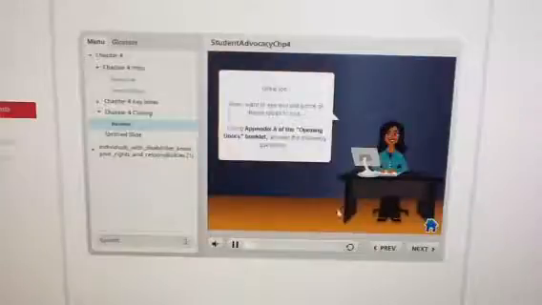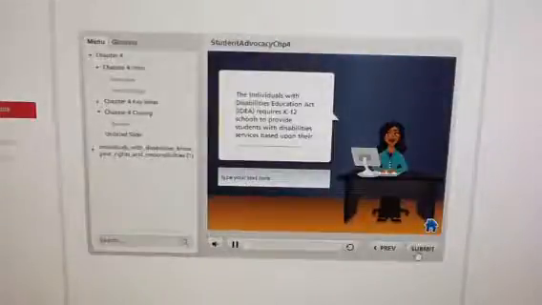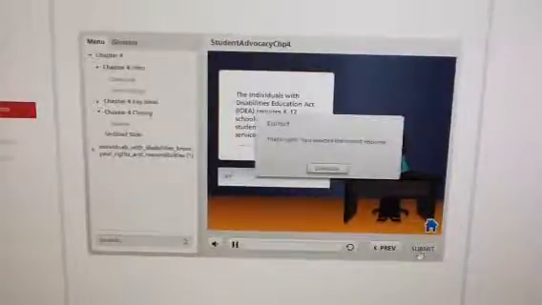Great job. Now I want to see you put some of these ideas to use. Using Appendix A of the Opening Doors booklet, answer the following questions. The Individuals with Disabilities Education Act, IDEA, requires K-12 schools to provide students with disabilities services based upon their... Correct.